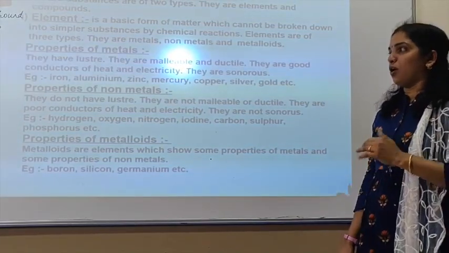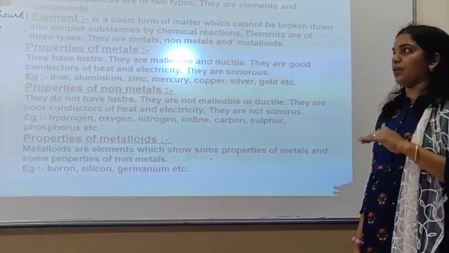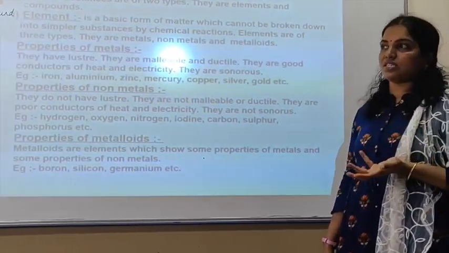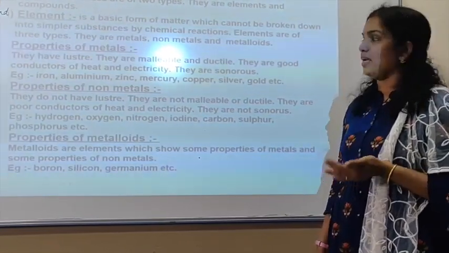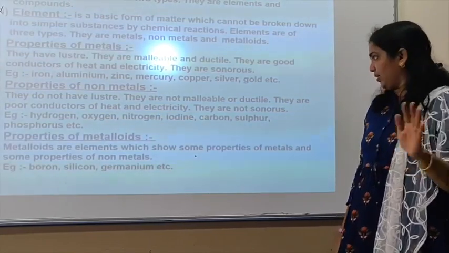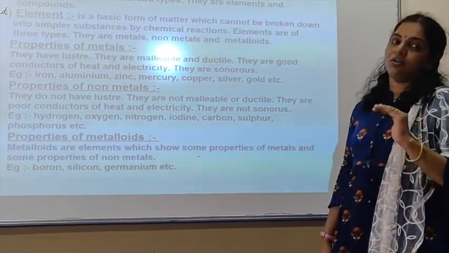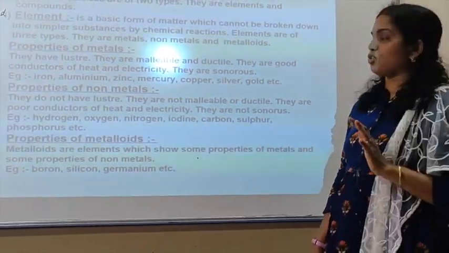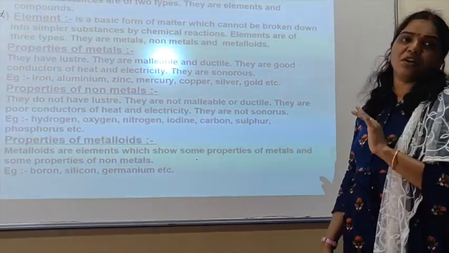Properties of non-metals are the opposite of the properties of metals. They do not have a lustrous nature. They are not at all shiny, and they are not malleable or ductile. They are poor conductors of heat and electricity, and they are not at all sonorous.